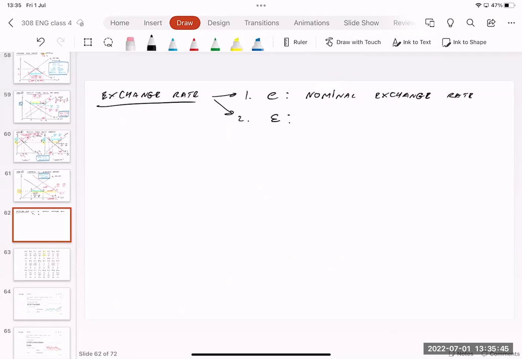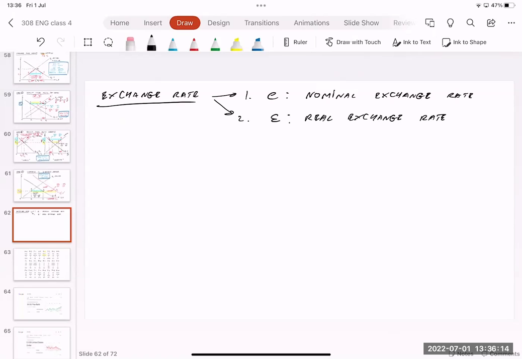Epsilon is gonna stand for the real exchange rate. As you can see, since the first class that we learned together, we have nominal wage, real wage, right? Last time we had nominal interest rate and real interest rate. Right now we have nominal exchange rate and real exchange rate. So in macro we have a lot of nominal terms and real terms, so you need to be careful because the meaning is not the same.